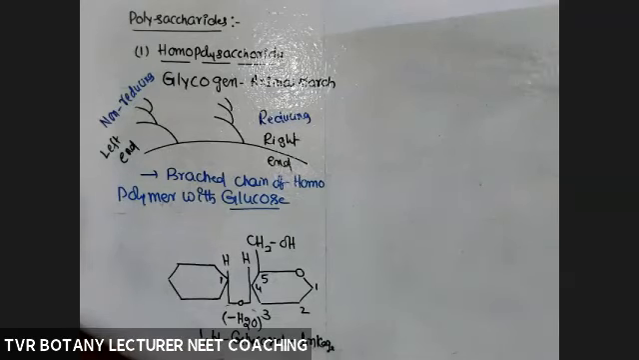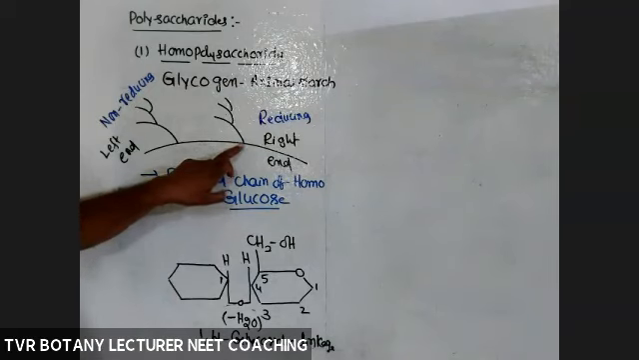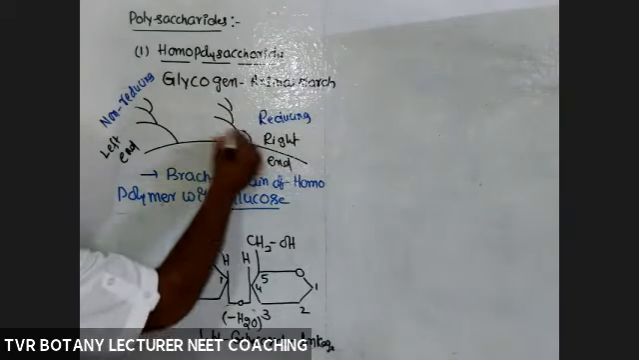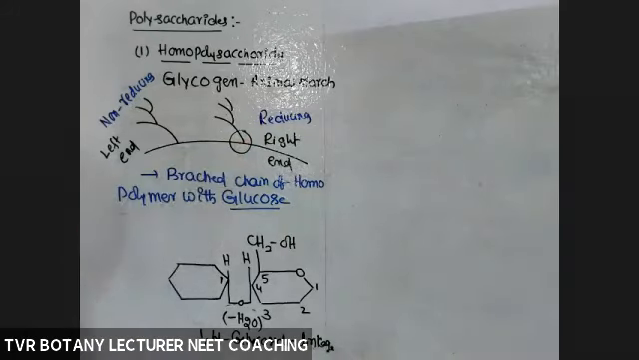Okay, so here the linkage is the 1,4 linkage. First carbon, fourth carbon. And what about in the branched region? In this region, what about the linkage? This one is the straight one. In the branched region, what about the linkage?